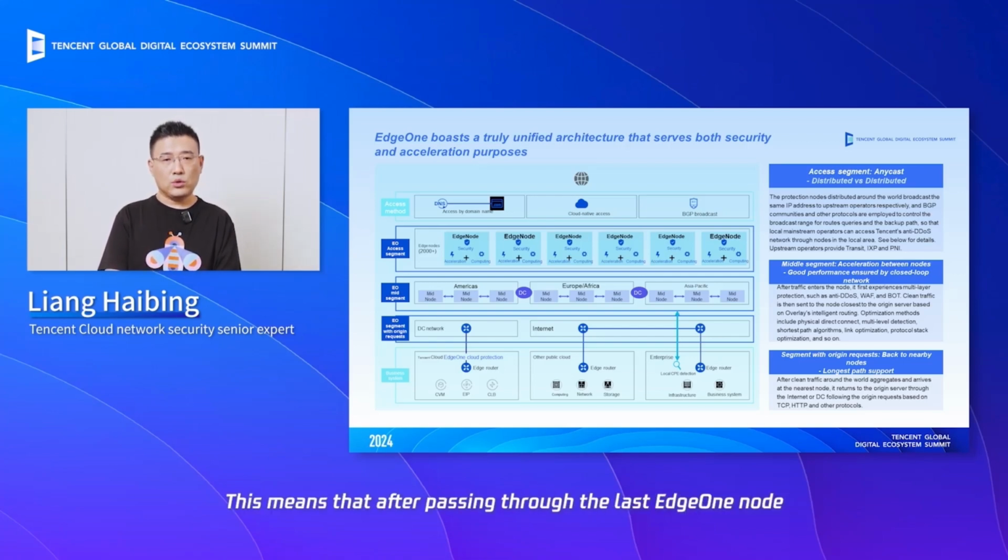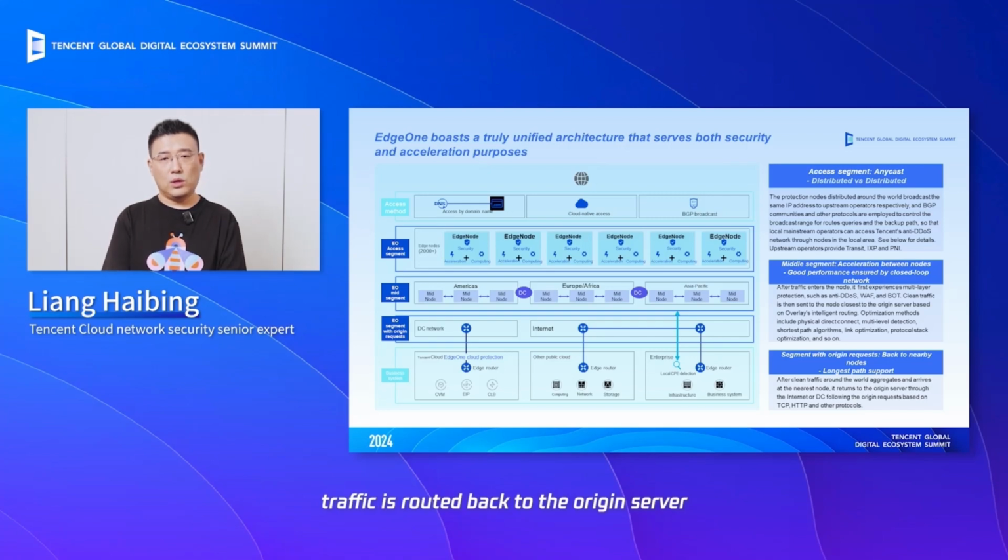The third is the origin pull layer. This means that after passing through the last EdgeOne node, traffic is routed back to the origin server. We ensure this by utilizing multiple routes to guarantee that traffic reaches the origin server via the shortest and most stable route. This ensures the quality and security of the entire chain and process. This is the entire architecture of EdgeOne.